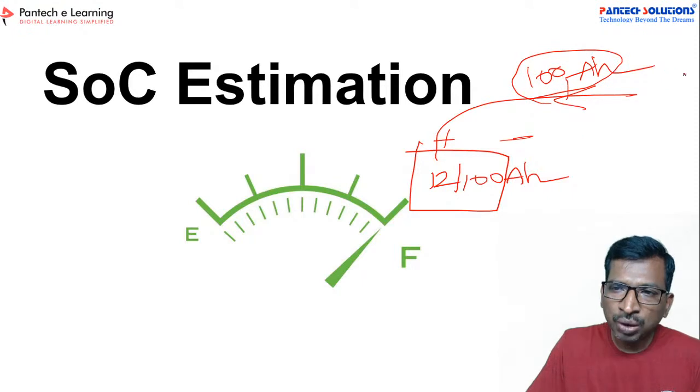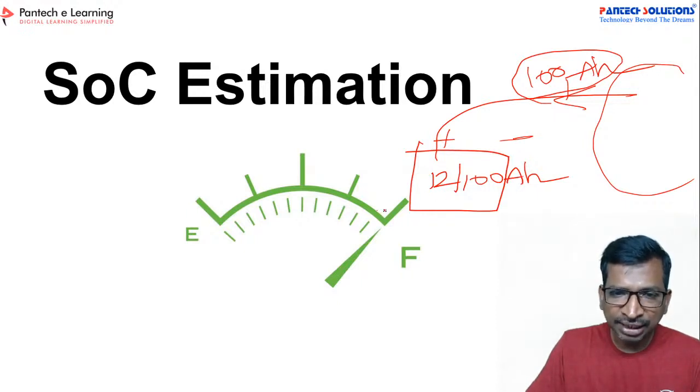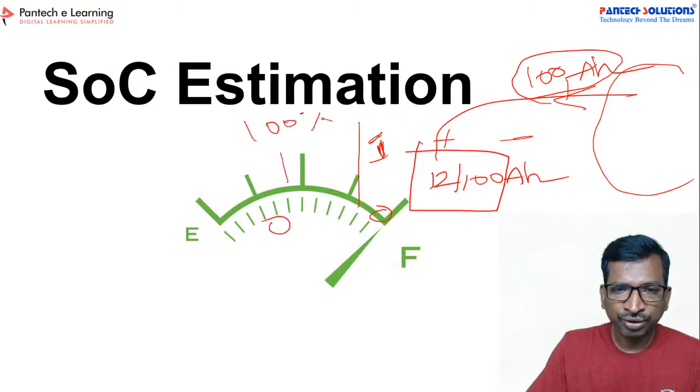The only thing, your circuit should allow the current to flow to the battery. And there will be battery charging states. Initially it will be 0, and if fully charged, let us assume this is the maximum 1. So let us calculate this in percentage, 0 to 100 percent, right?